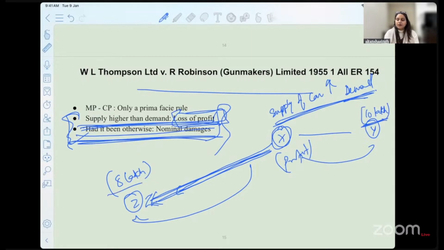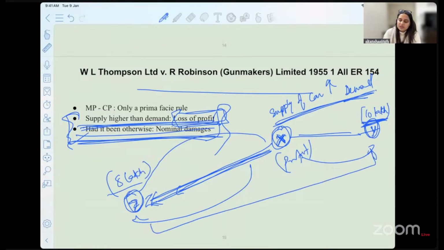What will happen here now? How much compensation do you think he'll be entitled to? The facts are changed. I've changed the facts now. Okay, I say X was initially supposed to deliver the car to Y for 10 lakh of rupees, but because Y did not accept the delivery of the car, he sold the car to Z for 8 lakh of rupees. Okay, what is the amount of compensation that Y is expected to get in this case? Please write your answer in the chat box, if you have understood the idea of section 73 that we have covered so far, from whatever we have discussed so far.